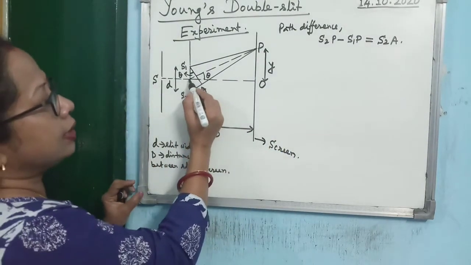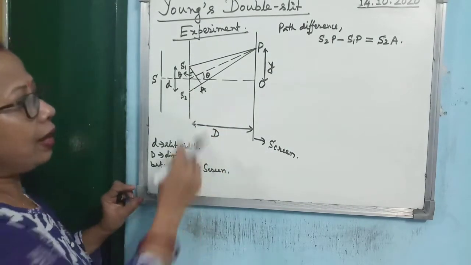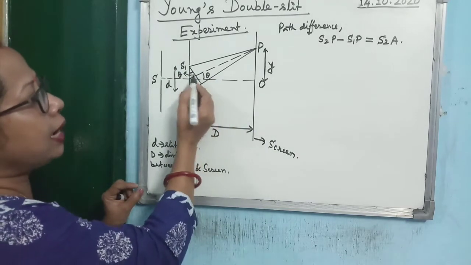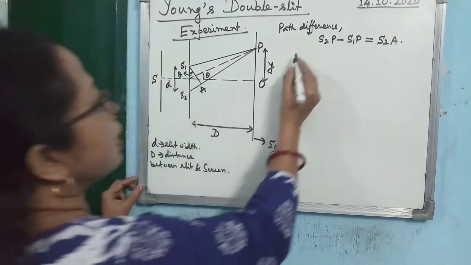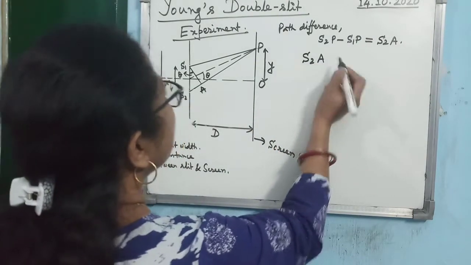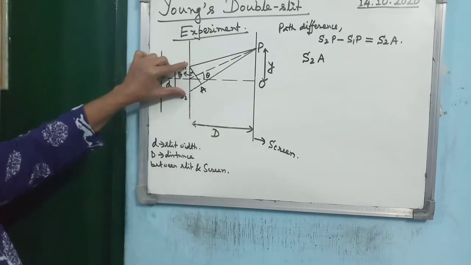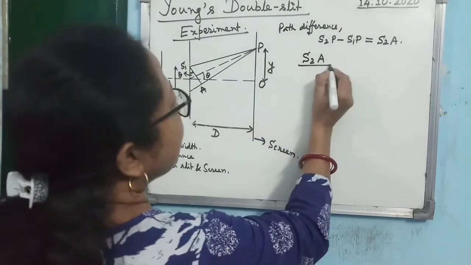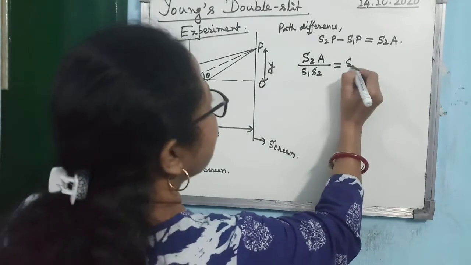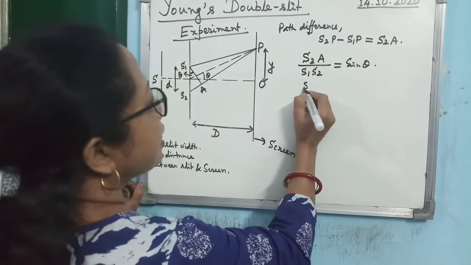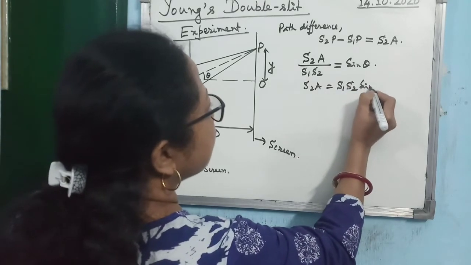Now if you join the midpoint of S1, S2 to P, and if this angle is theta, then from the geometry of the diagram you can consider this angle is also theta. So you see, you can write it as S2A. Here, S2A is the perpendicular and the hypotenuse is S1S2. So S2A by S1S2 is equal to sine theta. So you can write S2A is equal to S1S2 sine theta.